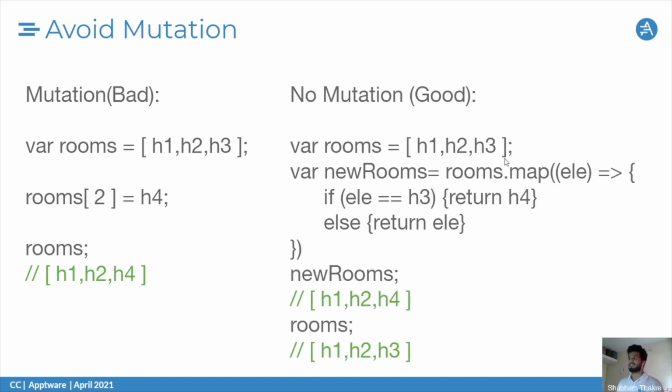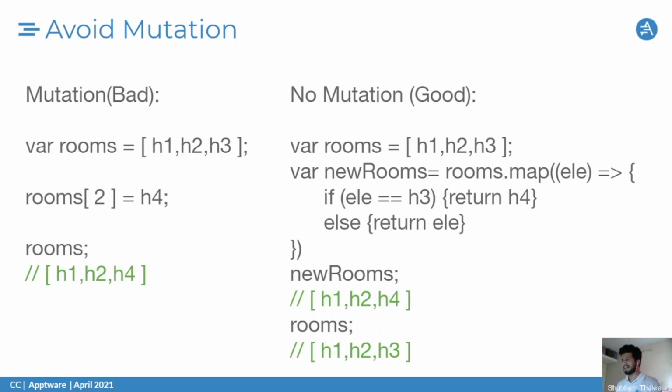So yeah, no mutation. We are having rooms again, h1, h2, and h3. We allocate a new array, meaning a new variable, which is new rooms, and we use the map function over here. We iterate it, and once we find the h3 room, we return it as h4, and at the end output, we are getting the two rooms. So my main rooms is immutable, and I'm also getting my new rooms array.